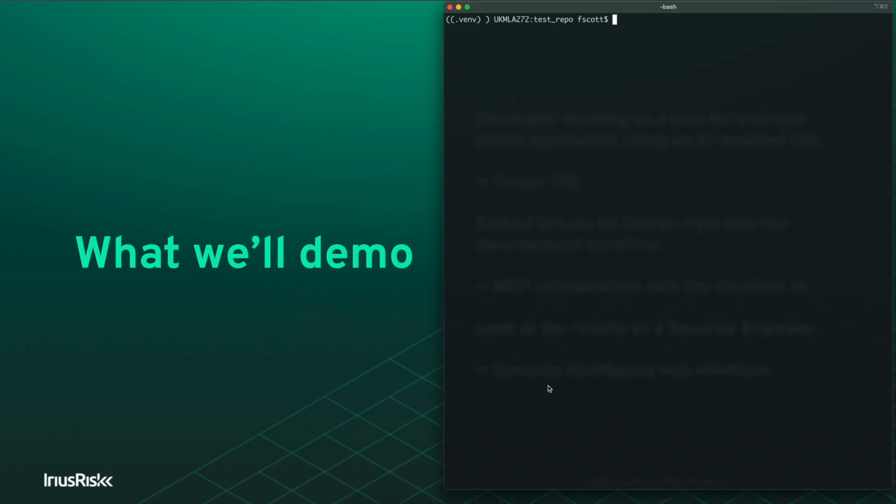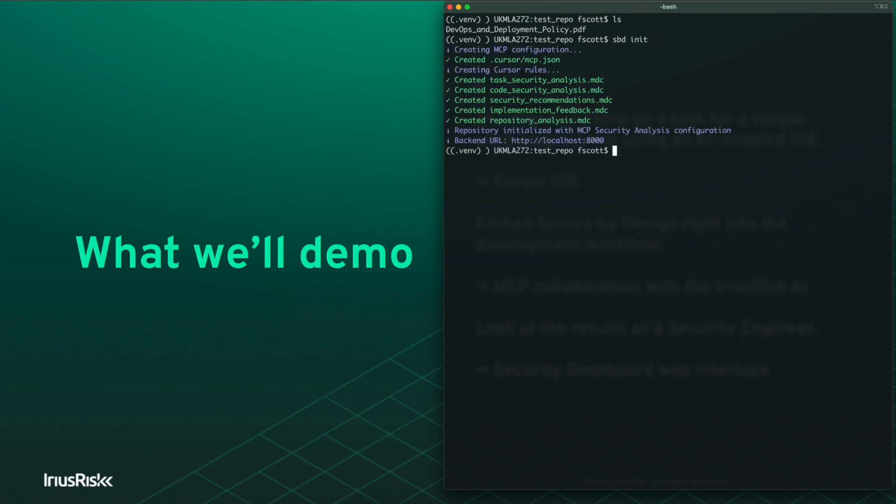So we're going to be working in an empty repository. We're going to be building this from scratch. We just have one file in here at the moment, which is a DevOps and deployment policy, which we will provide to the AI to give some context around the DevOps and deployment. We'll be able to use that as part of the sort of design review. So the first thing I'm going to do is initialize the repository. So I'm going to run a command, svd init.